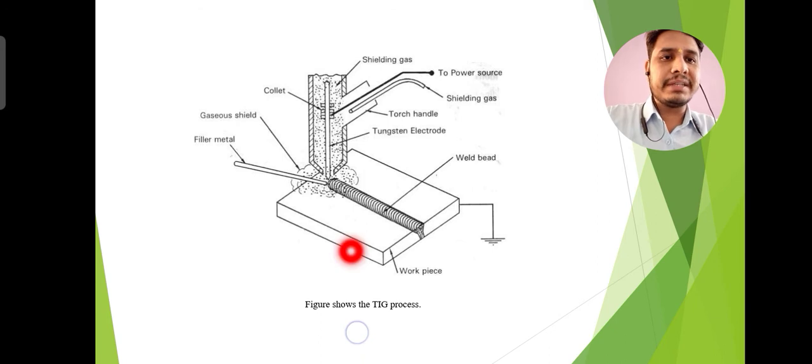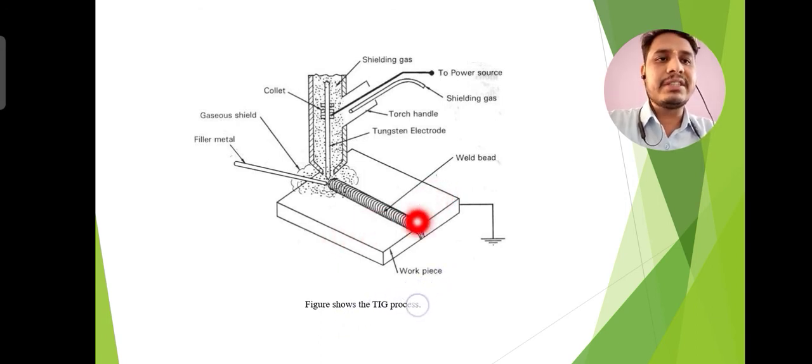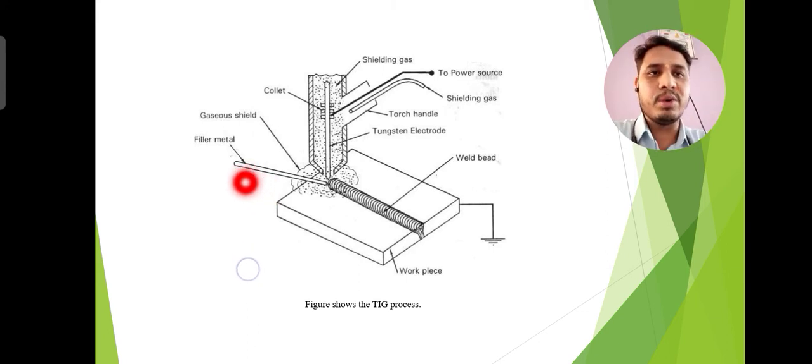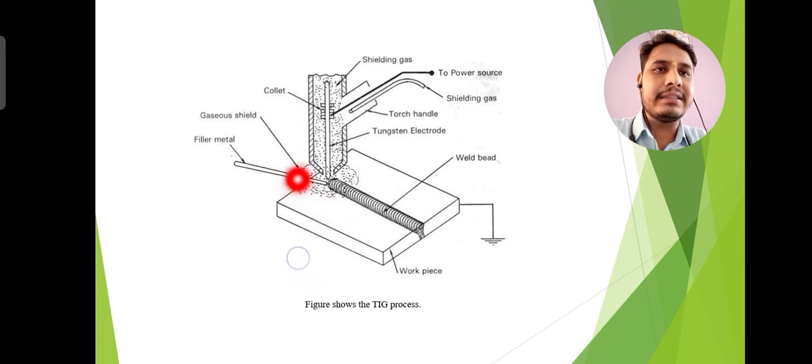And now I will tell you about the working principle of TIG welding. This is the basic diagram of TIG welding. These are the workpieces. This one is the first workpiece. This is the second workpiece, and this is the weld bead. That is the weld made by the tungsten inert gas welding process. This is the filler metal that you will use in tungsten inert gas welding process. It will help to fill the gap between both workpieces. And this is the gaseous shielding environment.